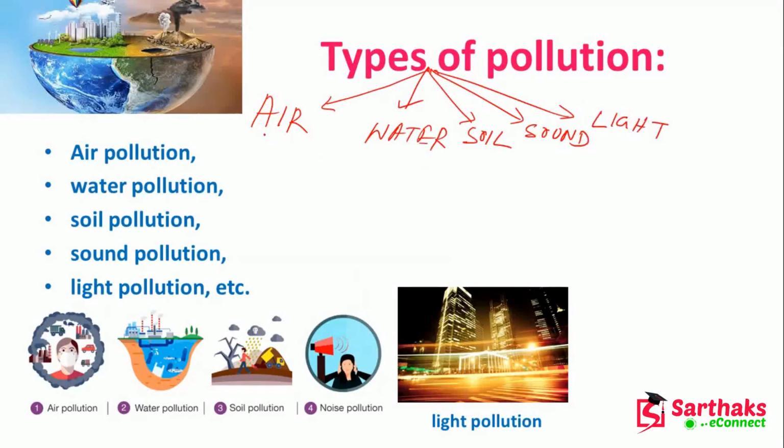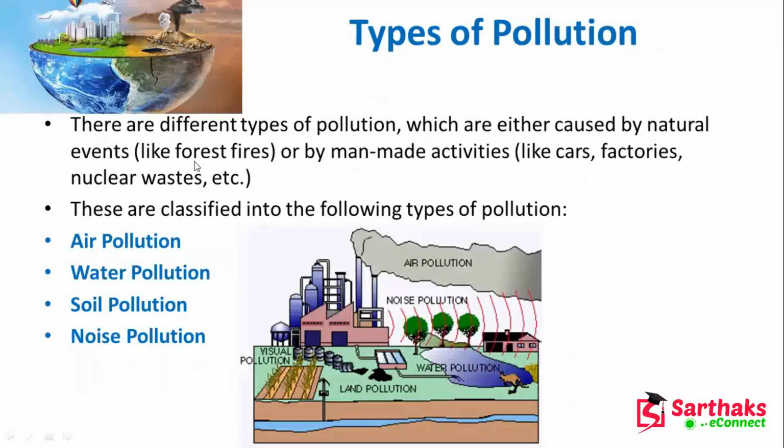So there are different types of pollution here, and you can see air pollution, water pollution, soil pollution, noise pollution, and light pollution.